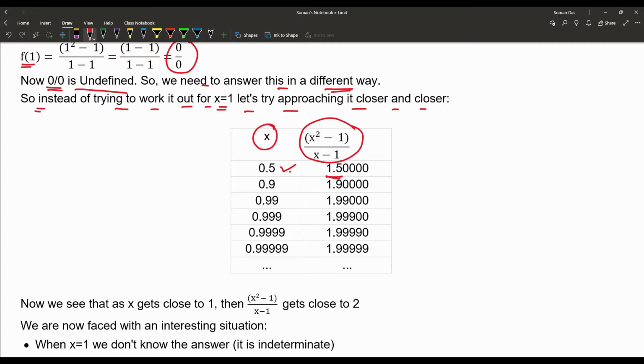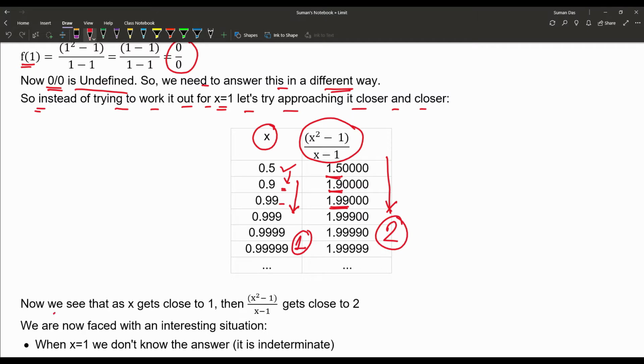Now we increase the value to 0.9, and the function is 1.9. Once again we increase x to 0.99, and the function is 1.99. In that way we are approaching 1, not equal to 1, and we can find the value of the function is approaching 2.